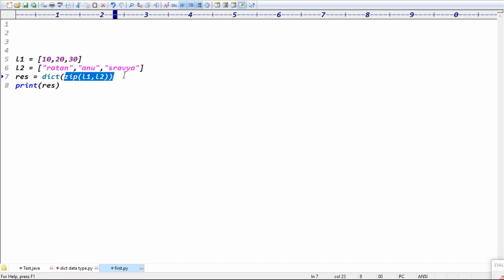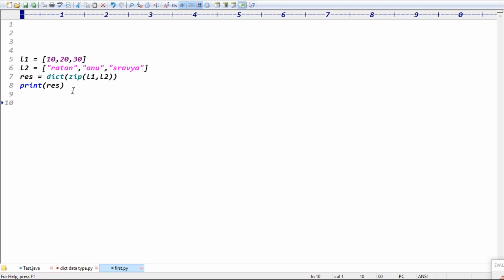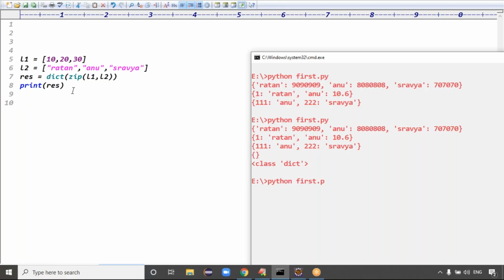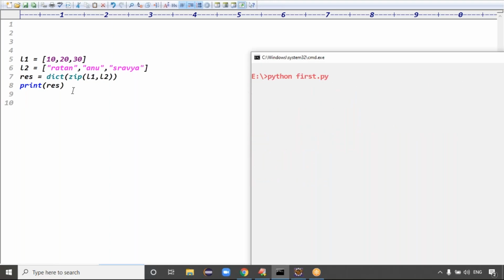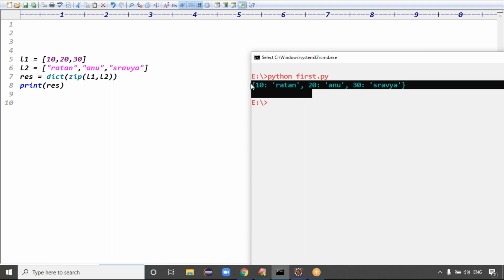So I'm simply zipping the two values L1, L2. I'm converting to which format here? Dictionary format. Now see the output, guys. We got the output as a dictionary, or not? L1 data becomes the keys, or not? 10, 20, 30. So 10 Ratan, 20 Anu, 30 Strava, right? Guys, are you clear? So finally we got the dictionary output in key-value pair format.